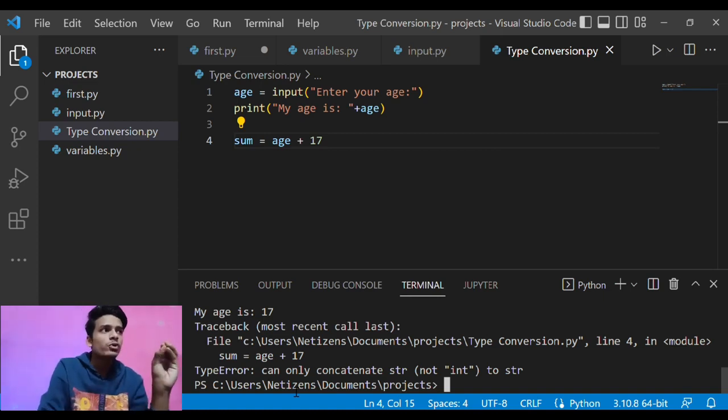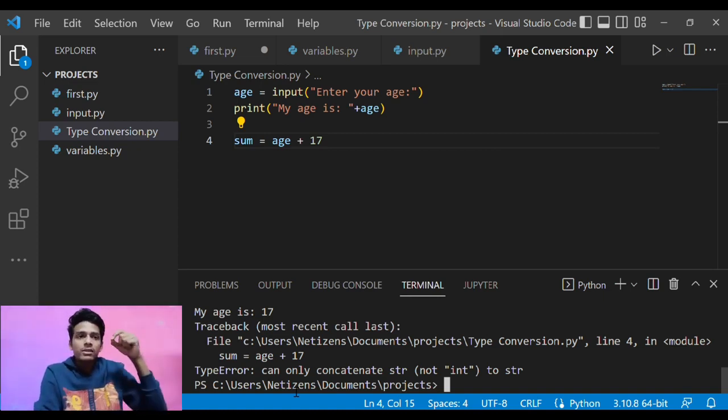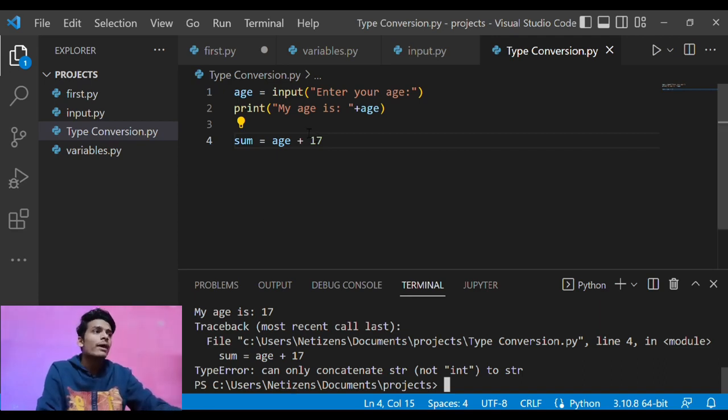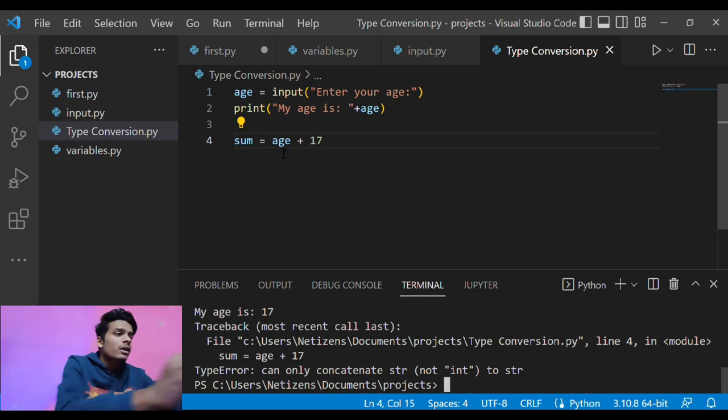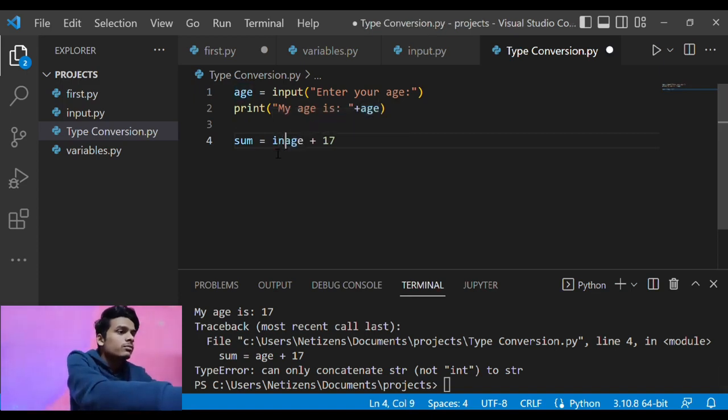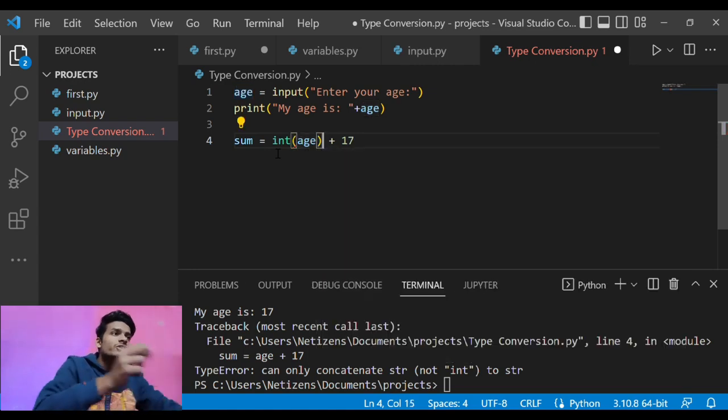If you enter 17 into this program, the 17 is accepted not as a number but as a string, as text. So if you want to change it to an integer or a different data type, we need to do the type conversion of that. That is why we change it here to int, and that is how we can do the conversion.